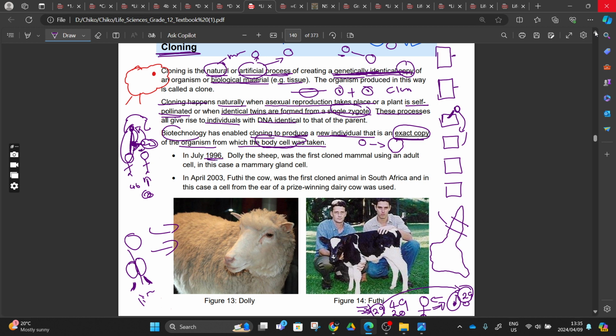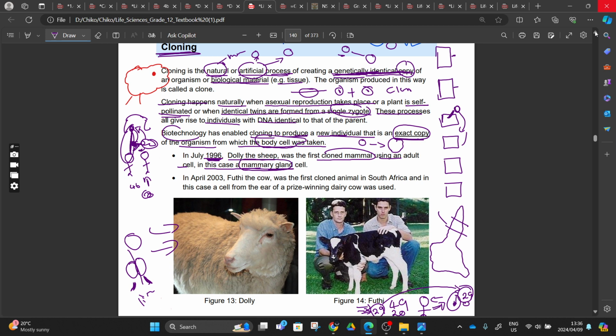But in July 1996, the father of this work was the guy who started this in 1950-something. So it took them 50 years or so to successfully clone a sheep. In July 1996, Dolly the sheep was the first cloned mammal using an adult cell, in this case a mammary gland cell, right?